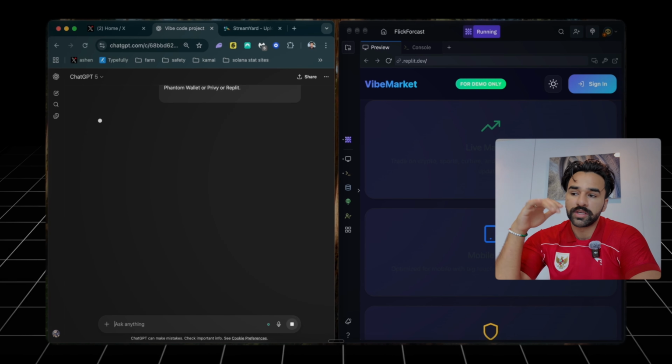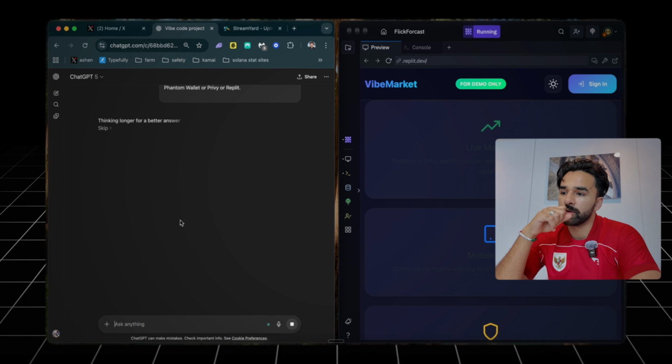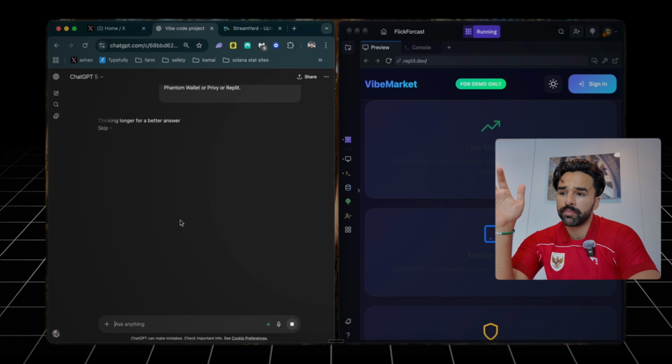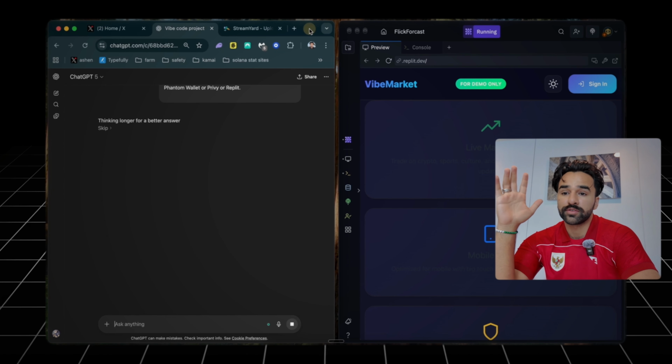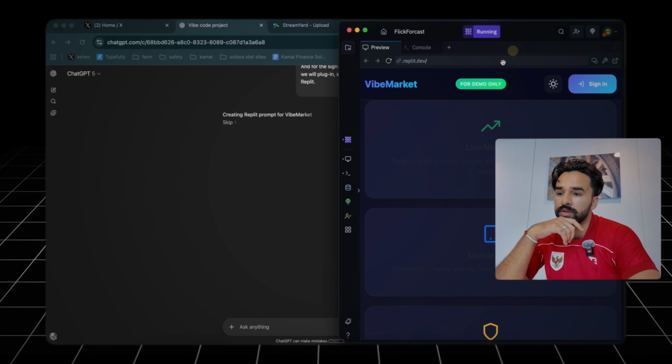So I told GPT, here are all the problems, here are all the stuff that we want to do a little better. It'll write us a prompt. We're just going to feed that prompt directly into Replit and we'll let it fix all the stuff that I think that it needs to be fixing. I hate saying GPT so much.